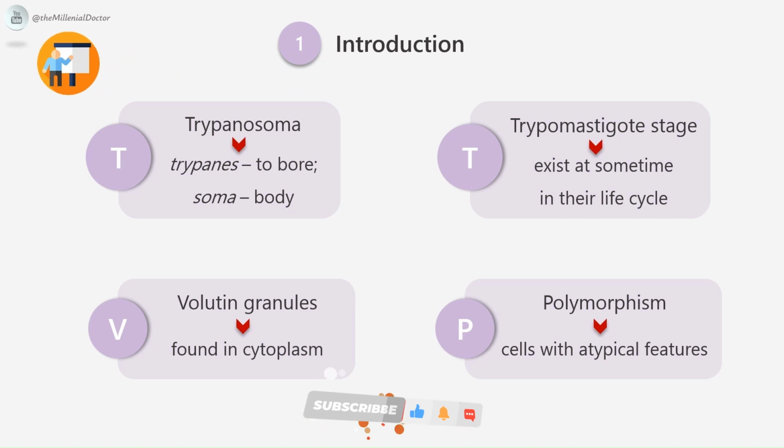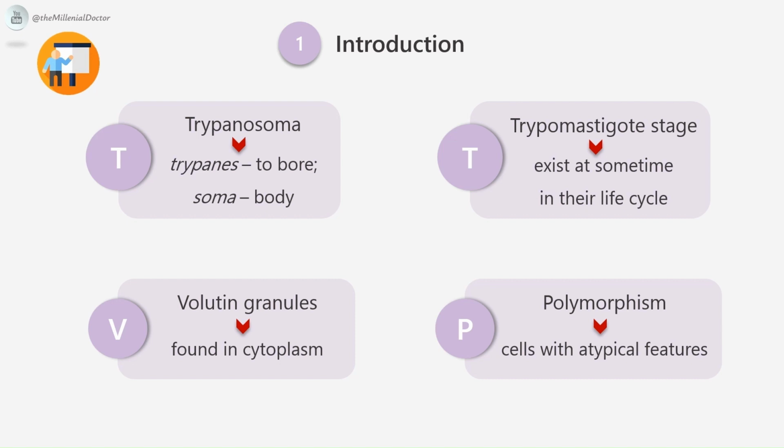The word trypanosoma comes from the words trypanon, which means to bore, and soma, which refers to body. All members of the genus Trypanosoma exist at some time in their life cycle as a trypomastigote stage with an elongated spindle-shaped body, central nucleus, a posterior kinetoplast, and a long undulating membrane. Volutin granules are found in the cytoplasm. Some trypanosomes, such as Trypanosoma brucei, assume amastigote forms in vertebrate hosts.